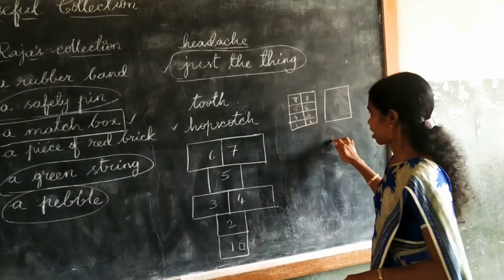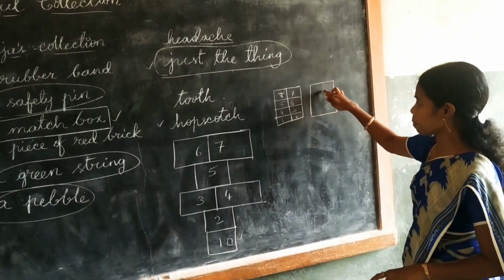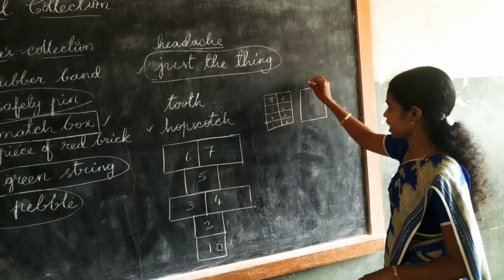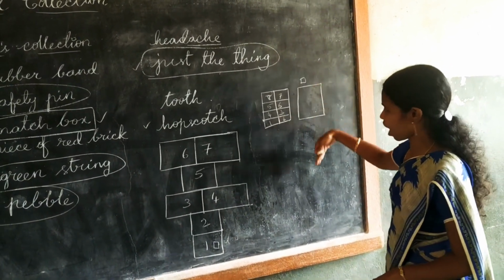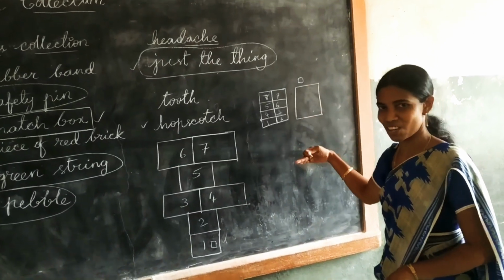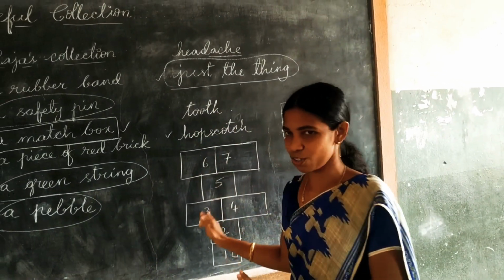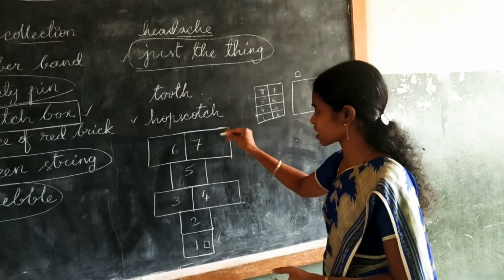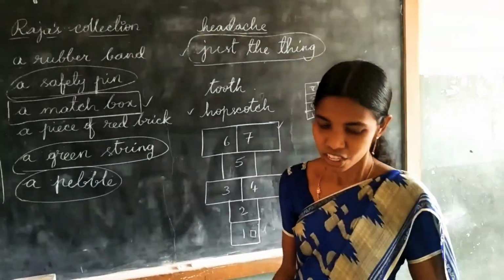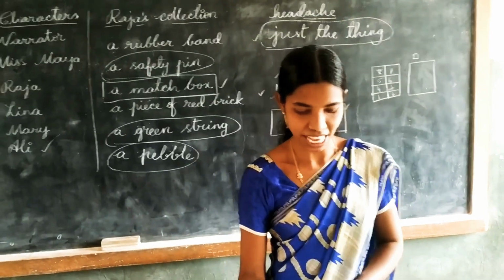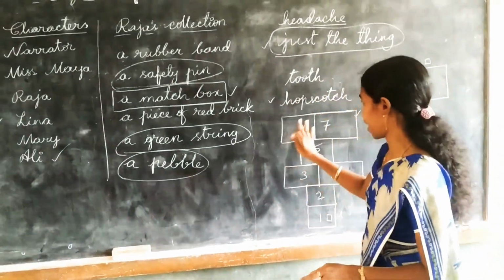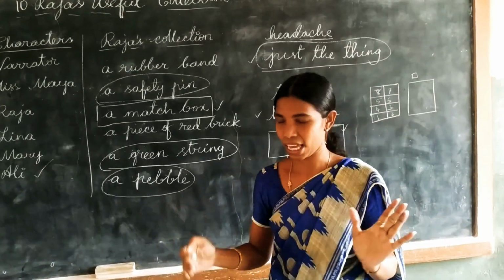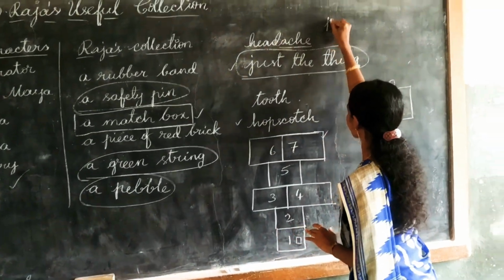And this one, as I told you, enter the box, you have to hop. After reaching here, you have to pick the stone. Again, you have to hop continuously. So all these you have to do. So many kinds of hopscotches are there. But here, we will discuss just one. Okay? So now, what Madam is saying, see. This is called a pavement. Pavement means the ground which is made ready for play. Okay? Pavement.